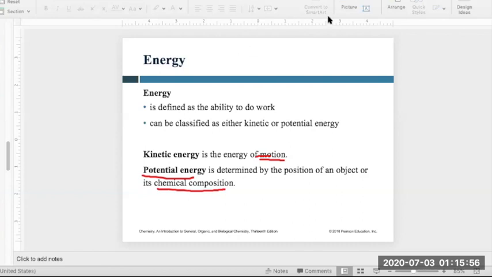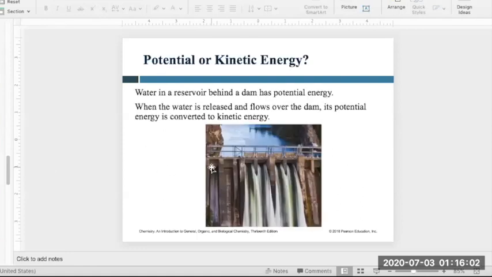Let's take one more example so that you can better understand. I hope everyone knows what a dam is. You have the water behind the dam; you normally collect the water there. Because of the position of this water compared to the ground, the water behind the dam has some potential energy, held there because of the dam.